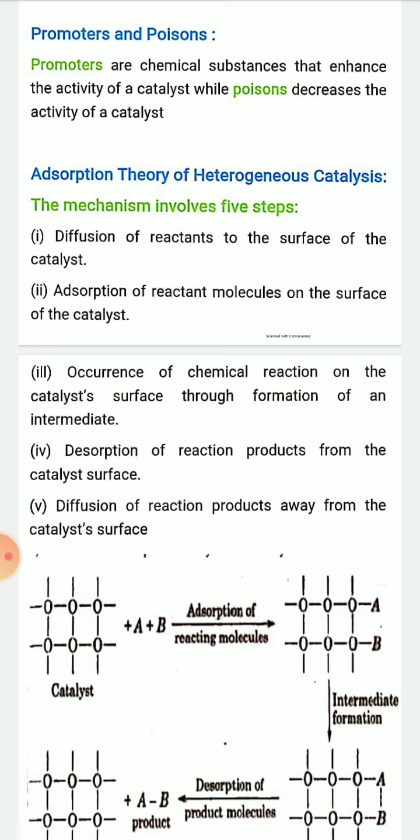Those that enhance the activity of catalyst are known as promoters. So promoters are chemical substances that enhance the activity of catalyst, while poisons are also chemical substances, but poisons decrease the activity of catalyst. Okay.